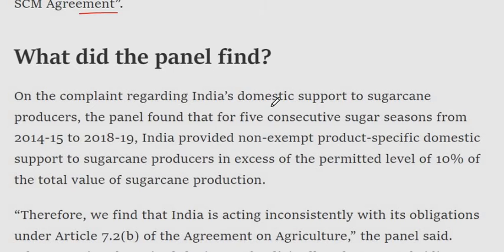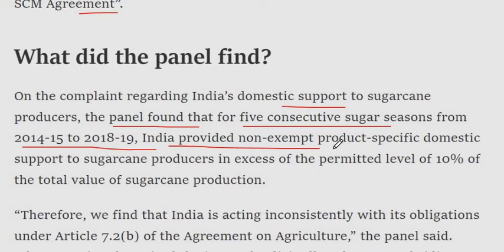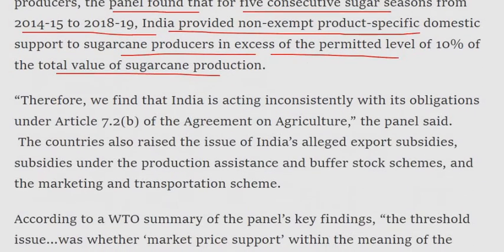On the complaint regarding India's domestic support to sugarcane producers, the panel found that for 5 consecutive sugar seasons from 2014-15 to 2018-19, India provided non-exempt product-specific domestic support to sugarcane producers in excess of the permitted level of 10% of the total value of sugarcane production. Therefore, we find that India is acting inconsistently with its obligations under Article 7.2(b) of the Agreement on Agriculture, the panel said.